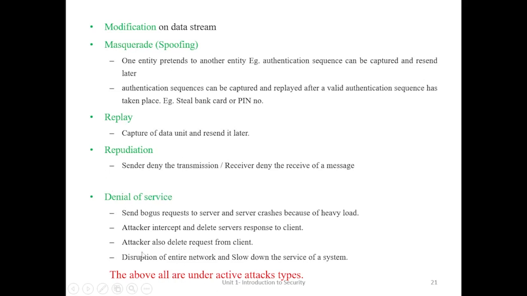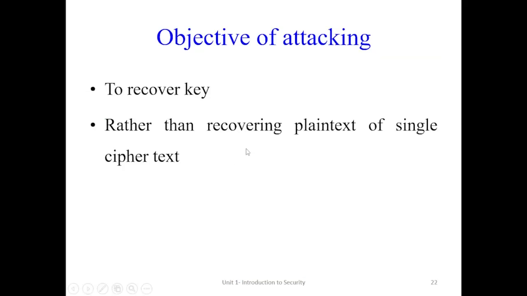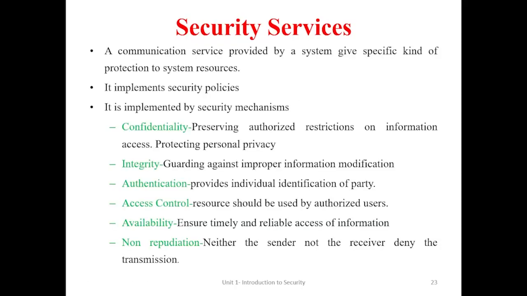From the above five types of attacks, these harm the system or alter the secret information. These types of attacks come under the active attacks category. The main objective of the attacker is to recover a correct key, or to recover the most relevant plain text from a single ciphertext. Using this objective, the attacker carries out the attacking process on a particular system.